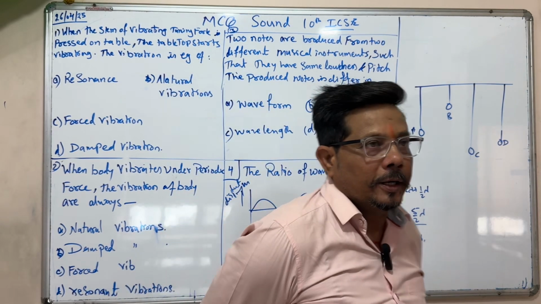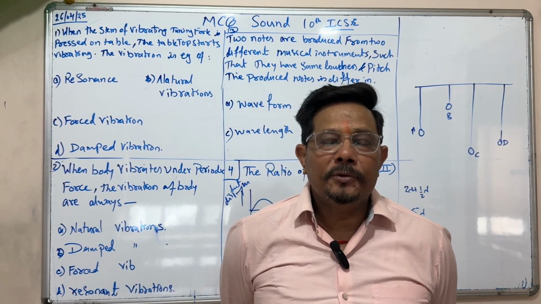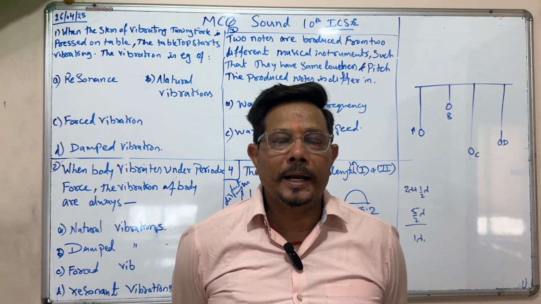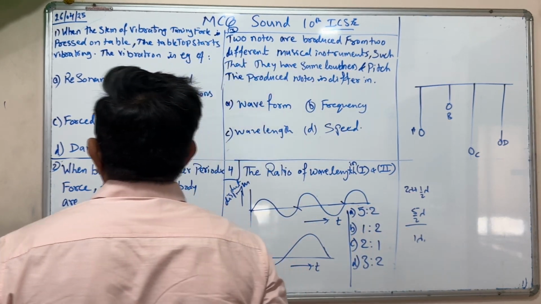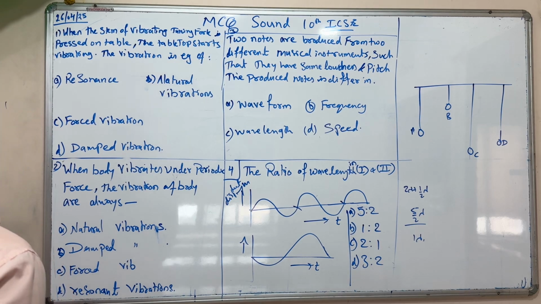Today we are going to study MCQs of the Sound chapter, ICC Board Science Standard. Now here, the first question is: when the stem of a vibrating tuning fork is pressed on the table and the tabletop starts vibrating,